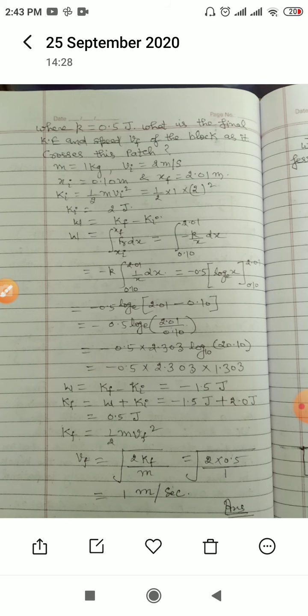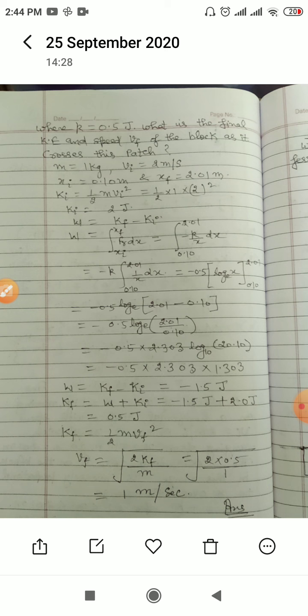This comes out to be minus 0.5 log e of 2.01, higher limit, minus 0.10, lower limit, and according to the log formula it is m upon n. So minus 0.5 into log e of 2.01 upon 0.10. I have already told you, if you want to change the base of the log from e to base 10, you have to multiply the expression by 2.303.